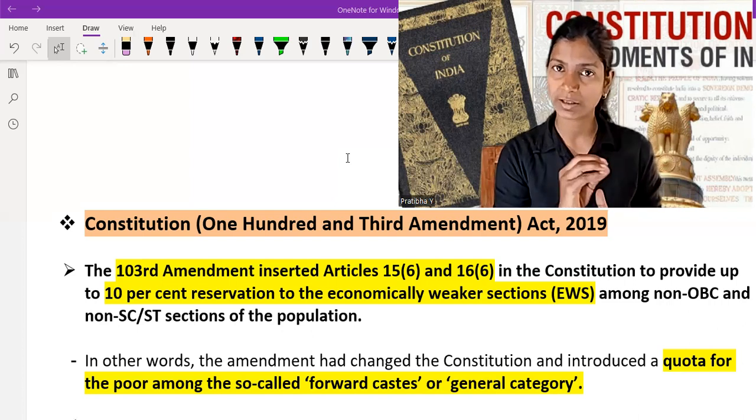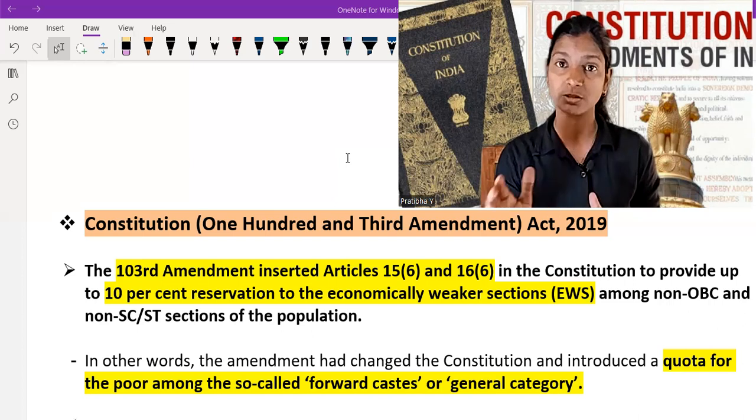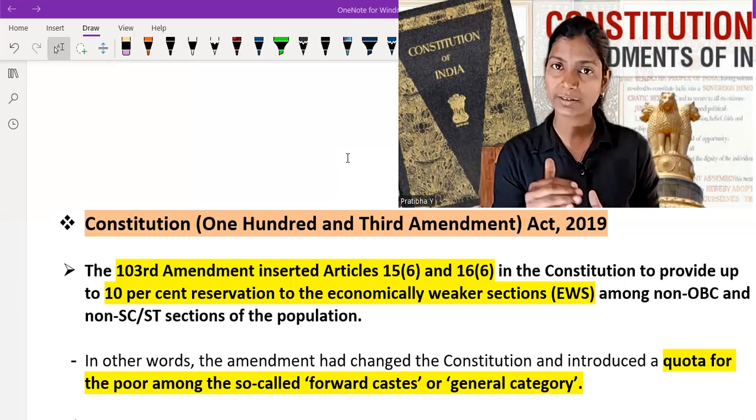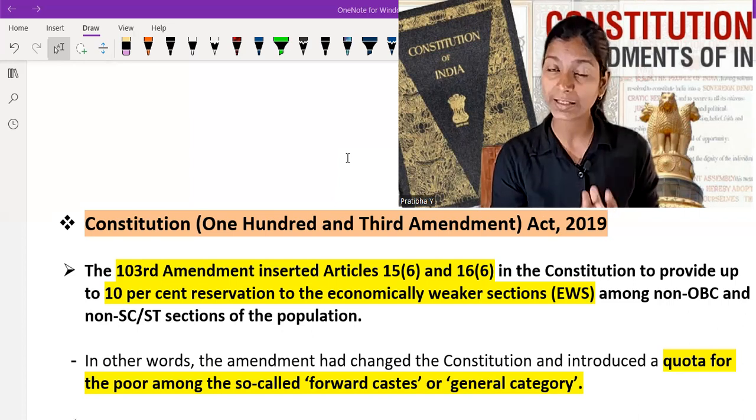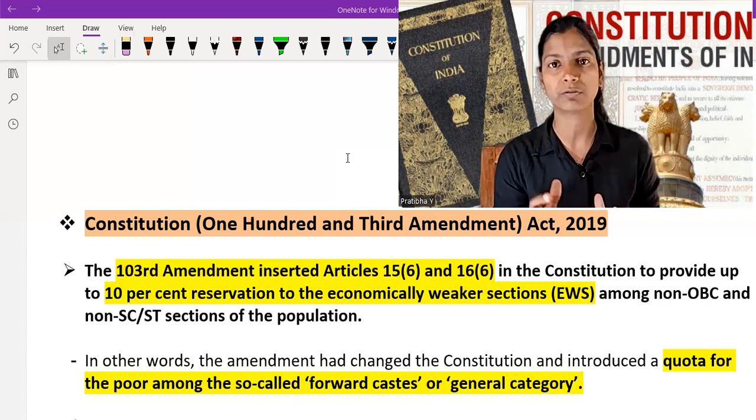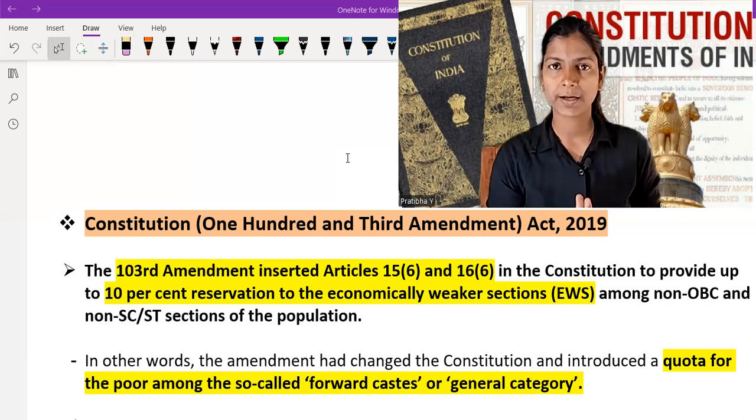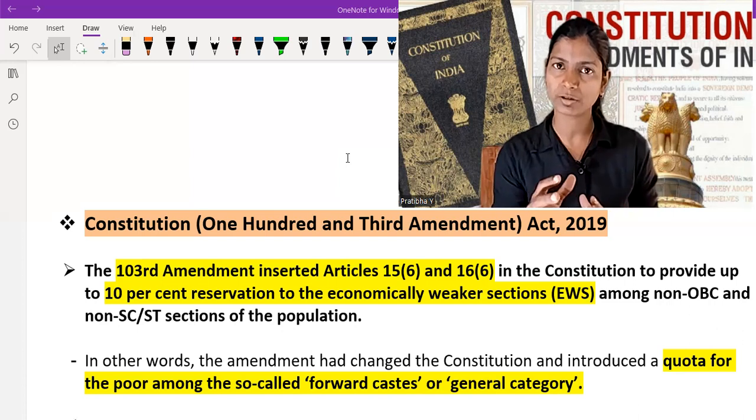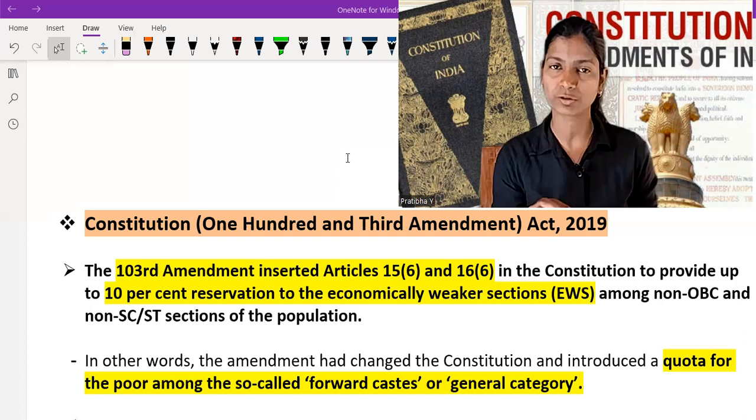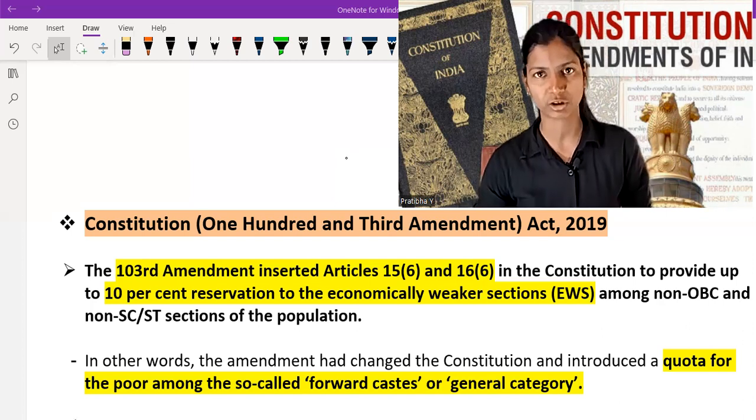We reach that point, but remember the important point: the 103rd Constitutional Amendment deals with reservation to the economically weaker section, and the core idea is that OBC, ST, SCs are excluded from this category, and these are basically poorer people of the general category. Okay, I will talk about the criticism in detail in another lecture. In this video, I am very briefly going to talk about the 103rd Constitution Amendment Act, which was amended in 2019 and deals with the reservation of the economically weaker section.